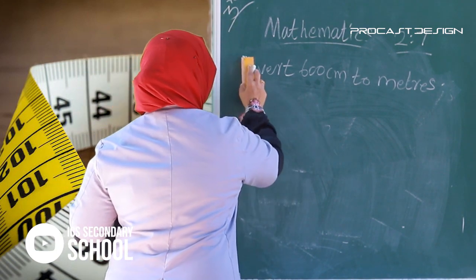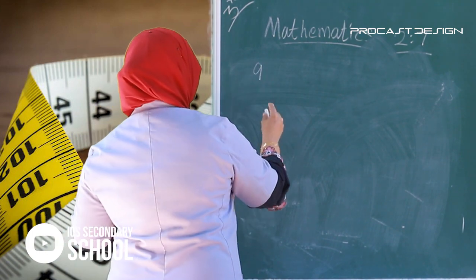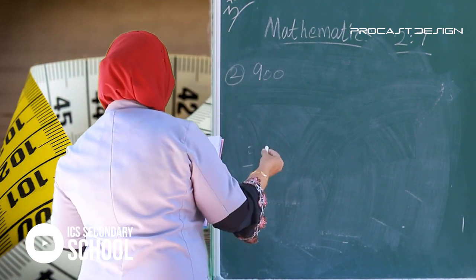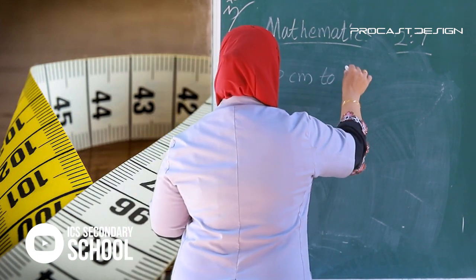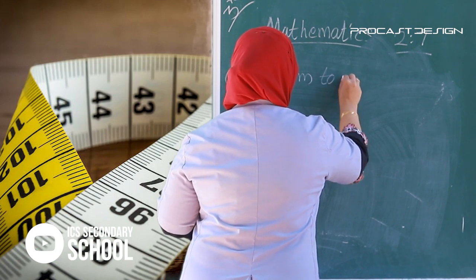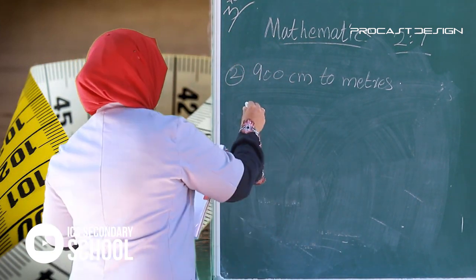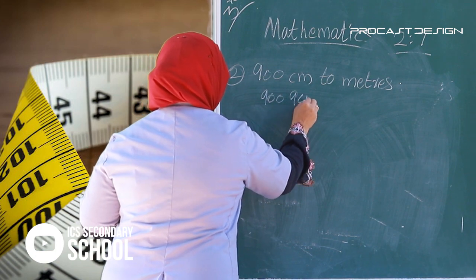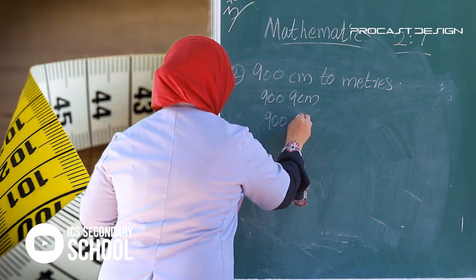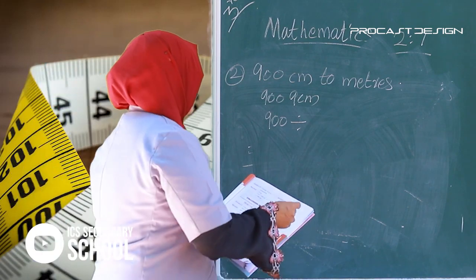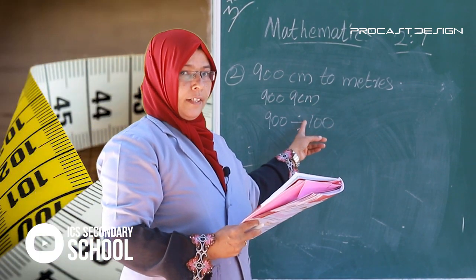Listen. Convert 900 centimeters to meters. 900 divided by 100. 100 centimeter equals 1 meter.